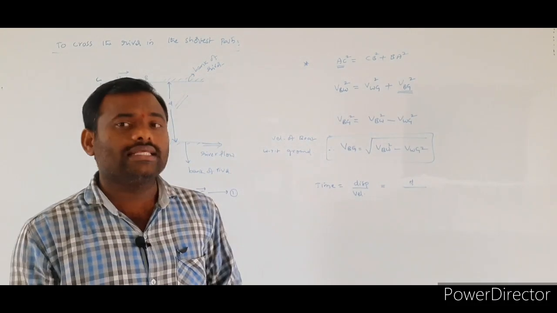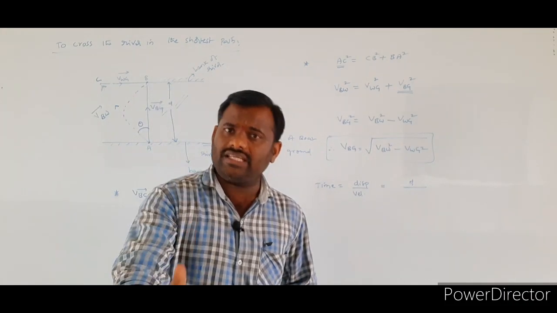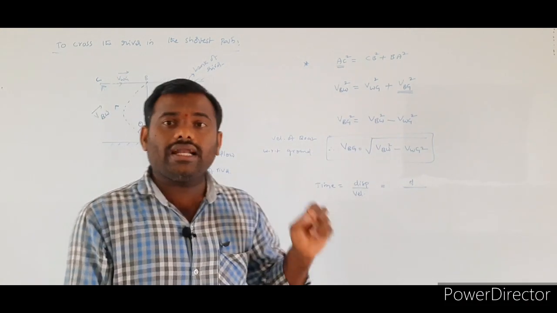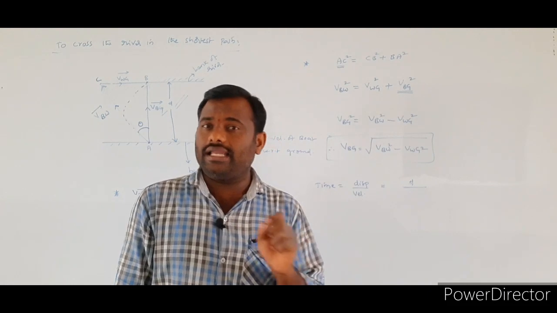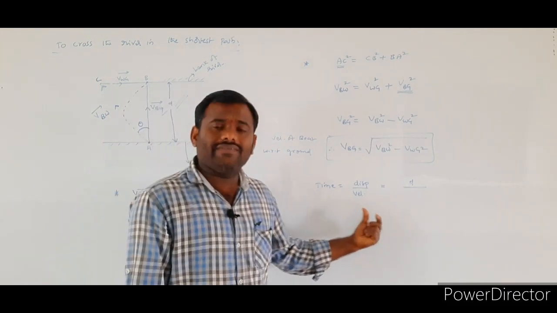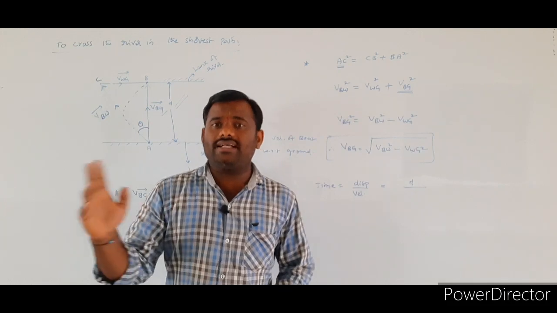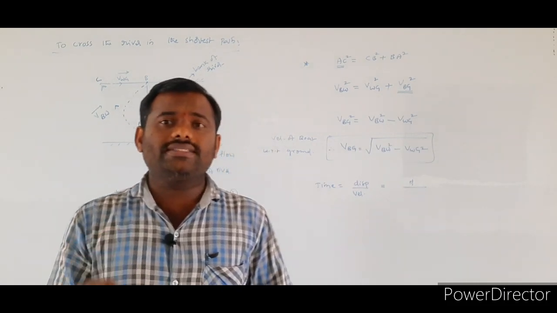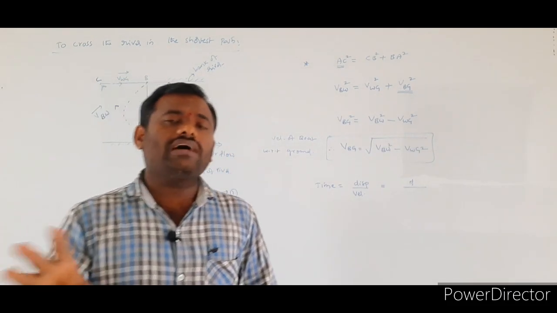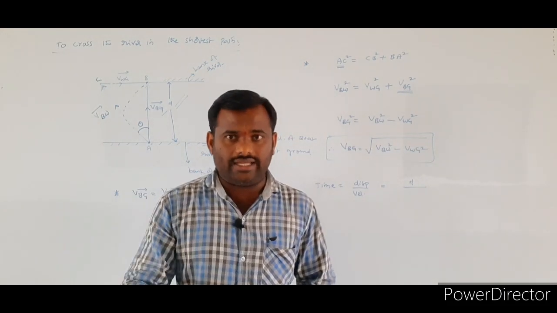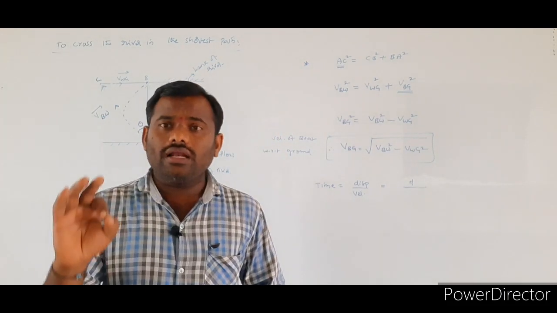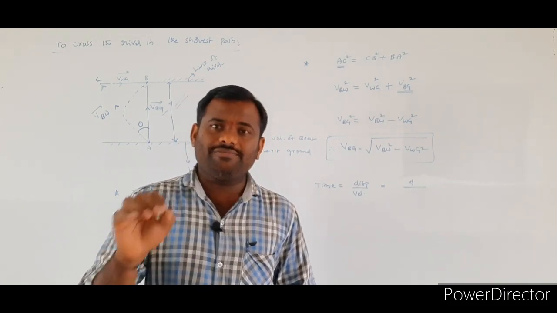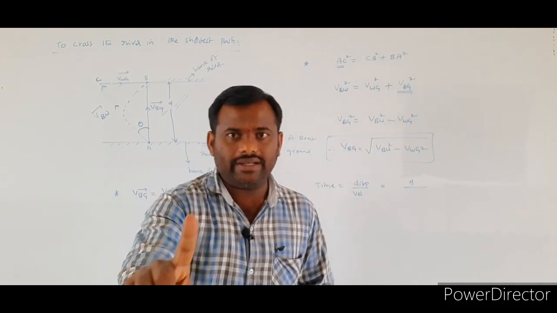The most important thing is we have to consider the velocity magnitude which is present in the direction of the displacement. Again I am repeating: there are 3 velocities here. One is the velocity of the boat with respect to water, one is the velocity of the water with respect to ground, and the third one is the velocity of the boat with respect to the ground. Out of them, which velocity do we have to consider? The most confusing thing is that only. Always remember that we must consider the velocity vector which is present in the direction of displacement only.